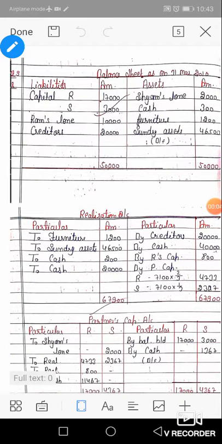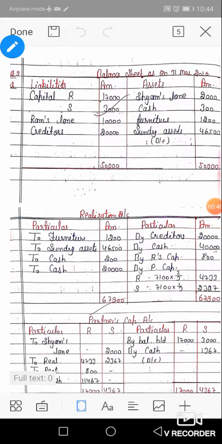Yes, class. Today we will solve numerical number 9, page number 159. Numerical number 9 is just like numerical number 4. There is a lot of similarity between numerical 4 and numerical 9, but the main purpose of numerical 9 is how loan adjustment at the time of dissolution is to be made in the books of accountancy. Okay, now start. I'm going to read numerical number 9, page number 159.